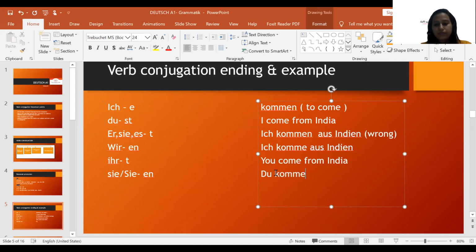Come, what is come in German language? It is kommen. But we have to conjugate the verb. So you will delete this en. You have to delete the en and add what? St. Kommst. Du kommst aus Indien. Du kommst aus Indien.